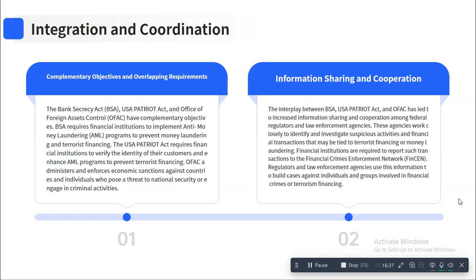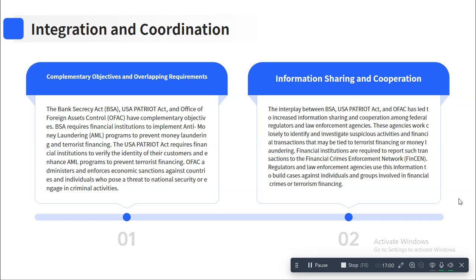Now, we'll talk about five pillars basically, what these three things have brought into the AML fight. So the first pillar would be designation of a compliance officer. All these acts and the offices, the FinCEN, the OFAC, BSA, and the USA Patriot Act have helped in these five pillars.